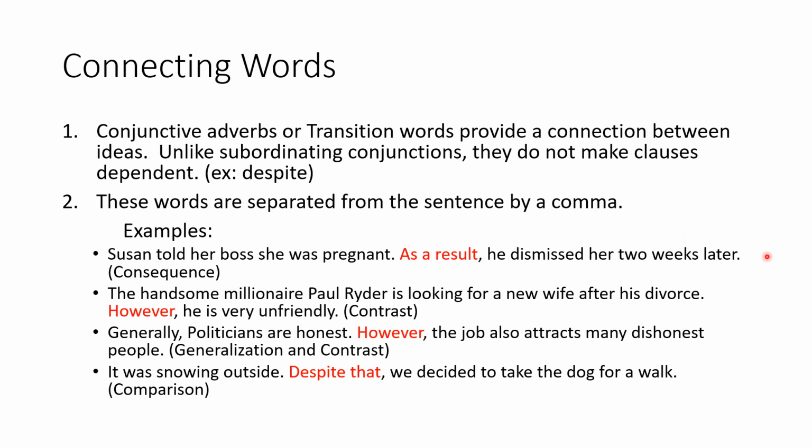Let's take a look at these examples. Susan told her boss she was pregnant, period. As a result, he dismissed her 2 weeks later. Okay? As a result is a transition phrase. Transition words may be phrases. They may also contain only a single word, okay?